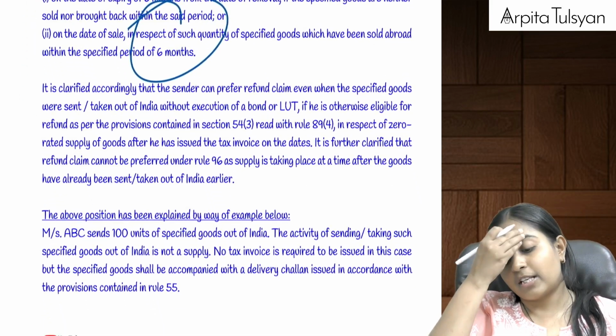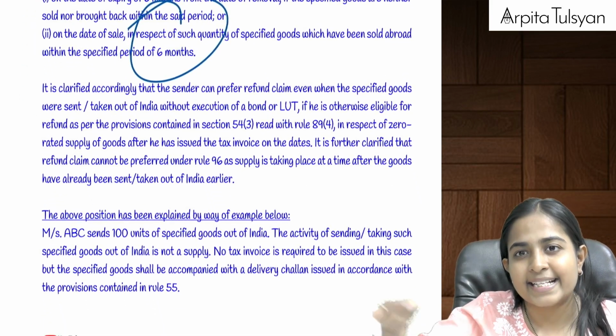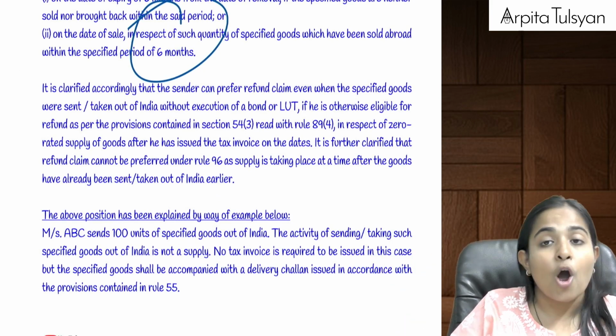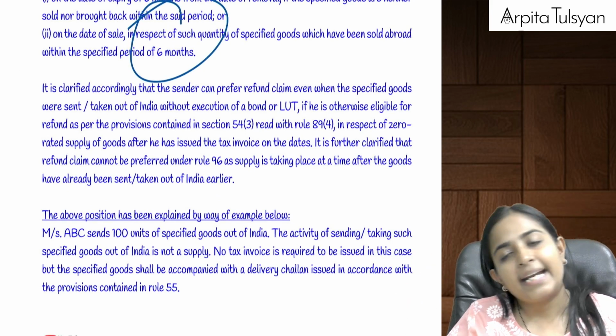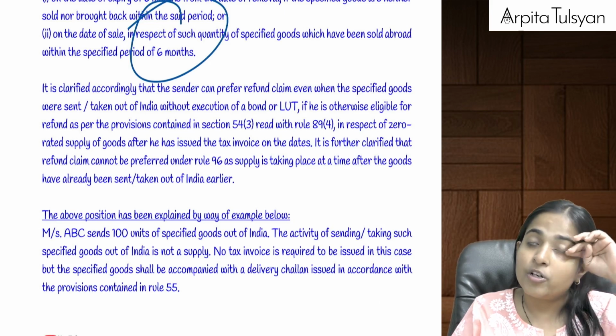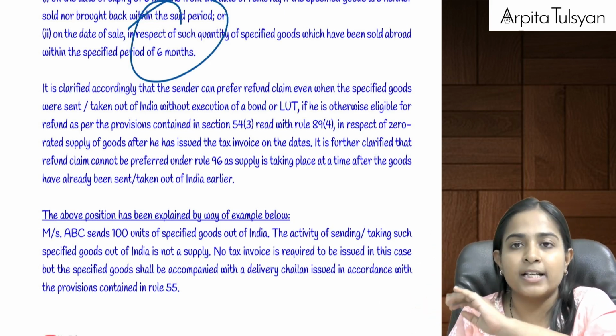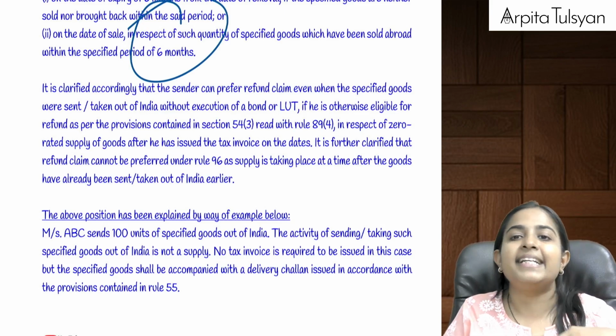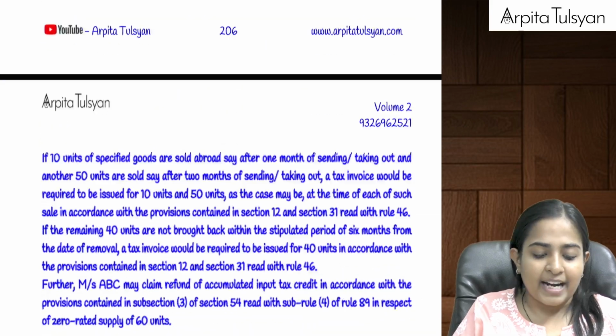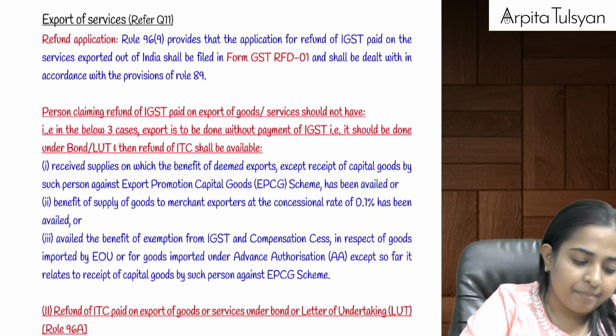Now suppose whatever goods you have sold in the next 6 months, on that will you get the export benefits? Definitely yes, because now you are preparing the tax invoice for export. If you are preparing the tax invoice on export, then whatever is the proportionate ITC available, you will get the refund of the same.